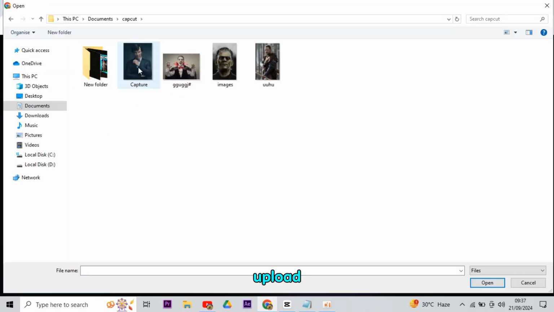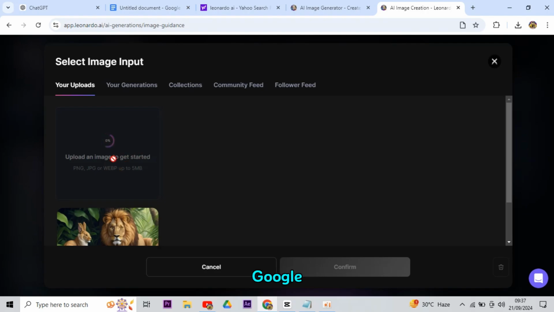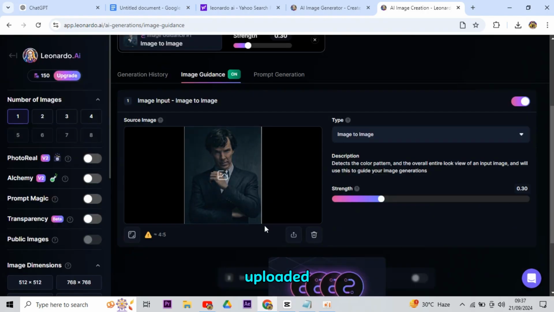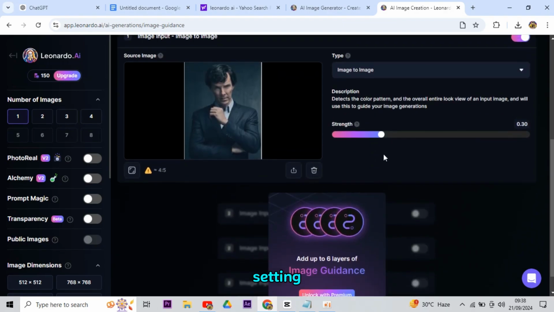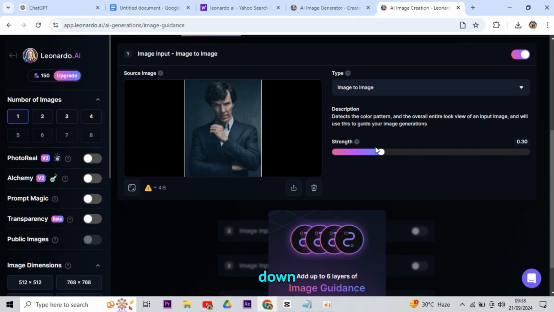Simply, now upload the first image that we have downloaded from Google. Once our image is uploaded, simply select it. On the next page, we have to change some settings. In order to change the first setting, we have to click this drop-down button. Then you need to scroll down and select this character reference.